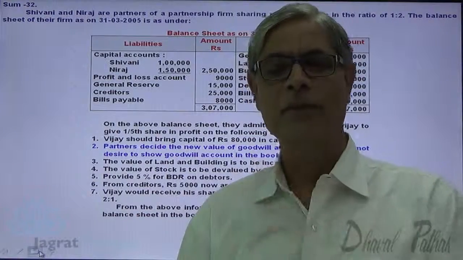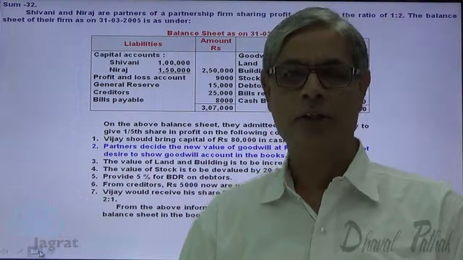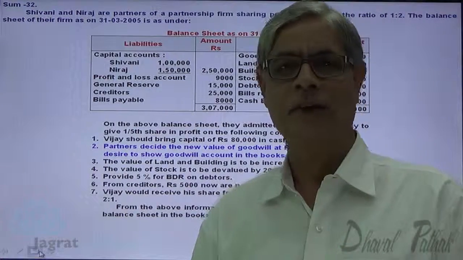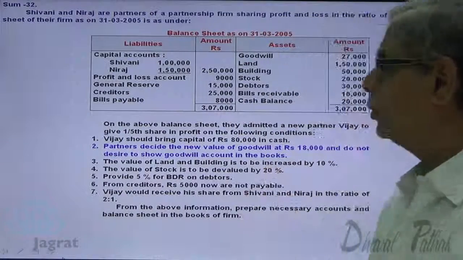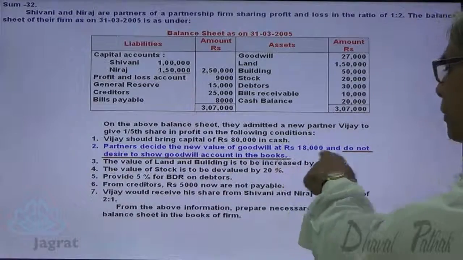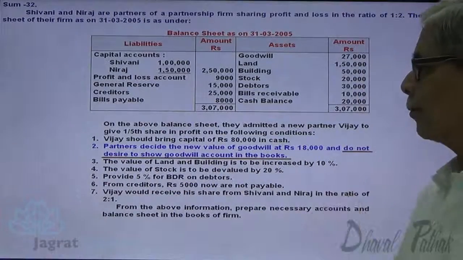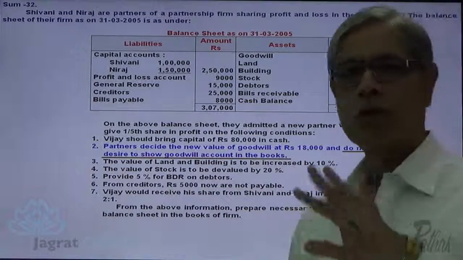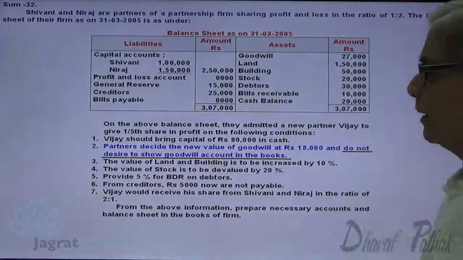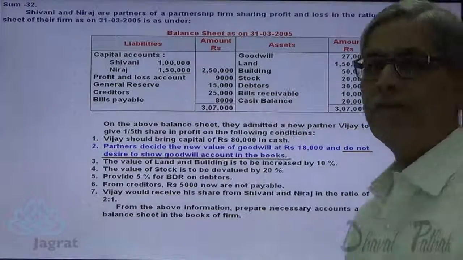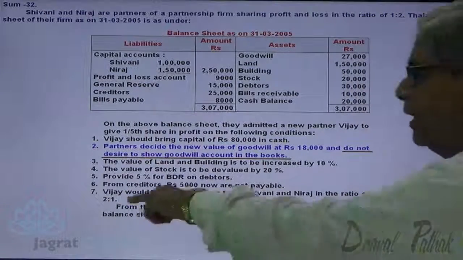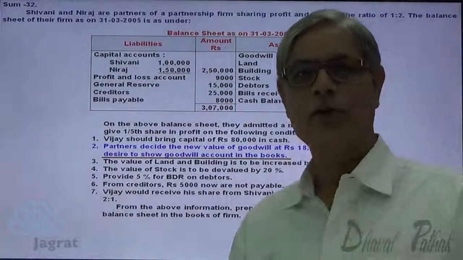So now 18,000 is to be written off in the new profit sharing ratio. We are required to find out the new profit sharing ratio if it is not given in the sum. Now, if you look at it, the partners do not desire to show the goodwill in the books, so goodwill is to be written off in the new profit sharing ratio. The old ratio is given to me. New partner is to be given 1/5 share. Vijay would receive his share from Shivani and Neeraj in the ratio of 2:1. So sacrificing ratio is 2:1.